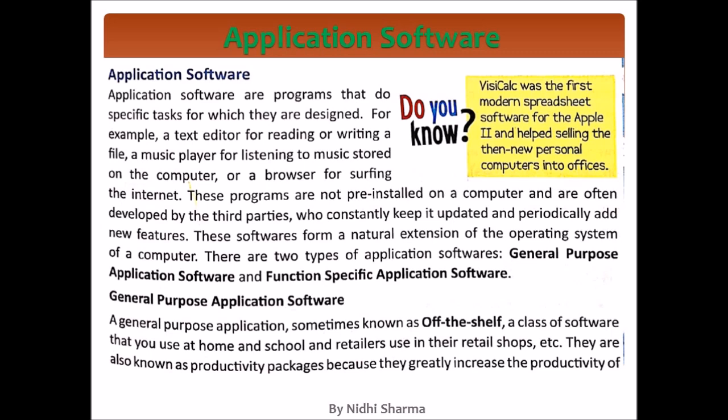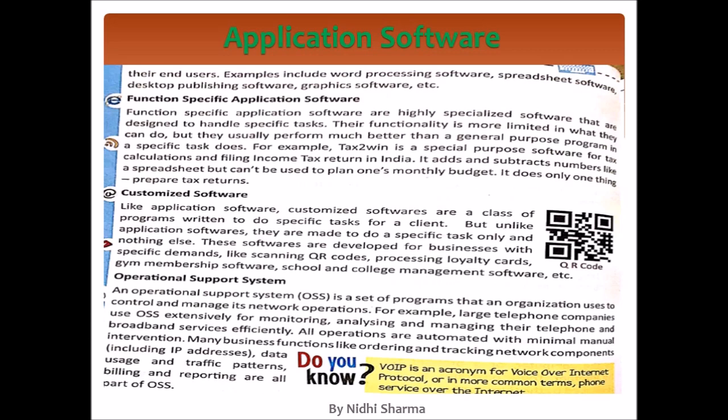Application software is further categorized into two parts, that is general purpose application software and function specific application software. General purpose application, sometimes also known as off the shelf, is used for general purposes like for school, retail shops, etc. Next is function specific software. They are used for particular business and other things, like TaxWin. It is software that is used for filing income tax in India, and it also adds and subtracts numbers like a spreadsheet for monthly bill, budget calculation, etc.